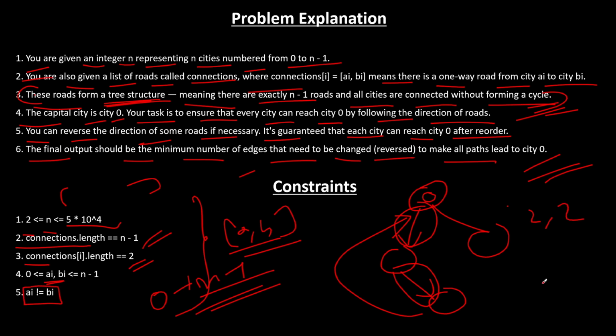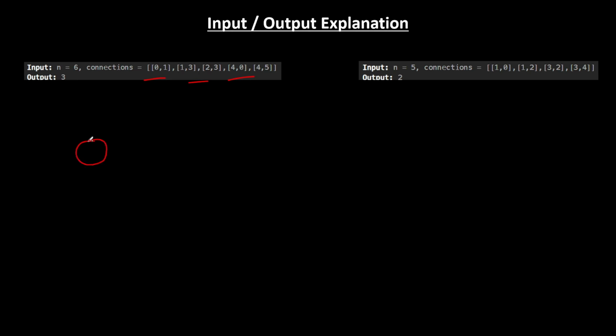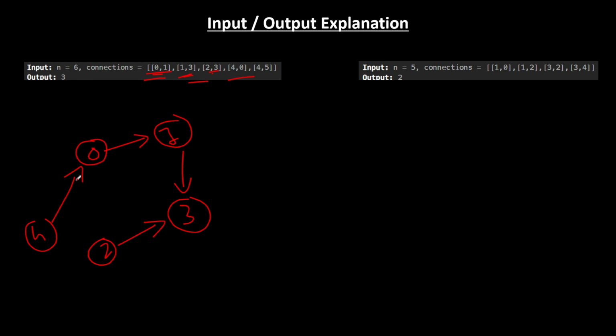Let's understand the input and output of the problem. This is the graph given to us, or you could say a tree given to us. So let's make it. 0 is pointing towards 1, right? 1 is pointing towards 3. 2 is pointing towards 3. 4 is pointing towards 0.